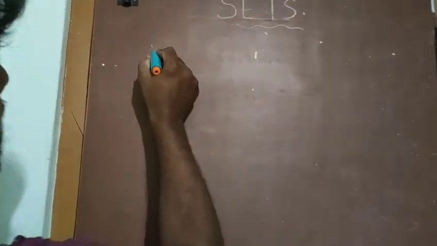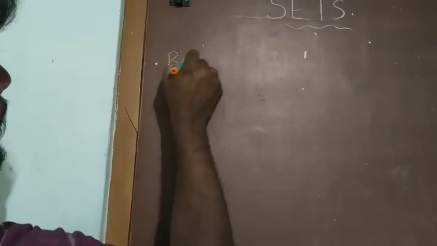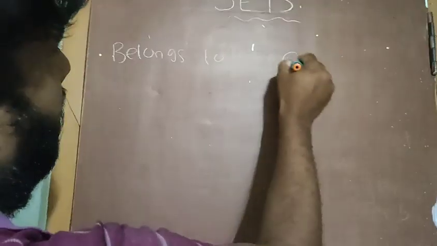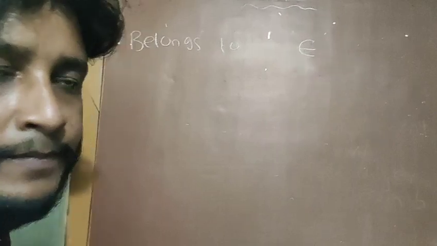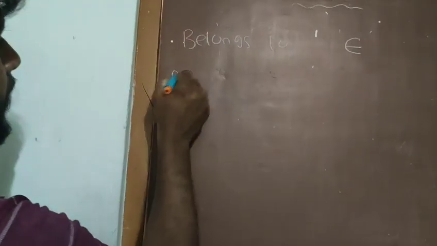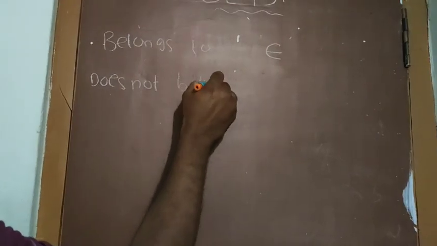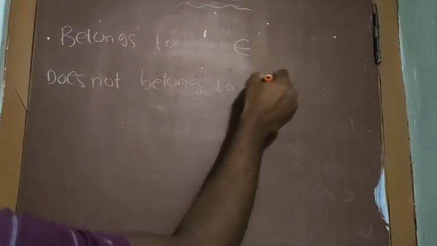So have a look at the board. What are the symbols? For belongs to, we have to use this symbol, the E-shaped symbol. Next one, does not belong to. This is the symbol for does not belong to.